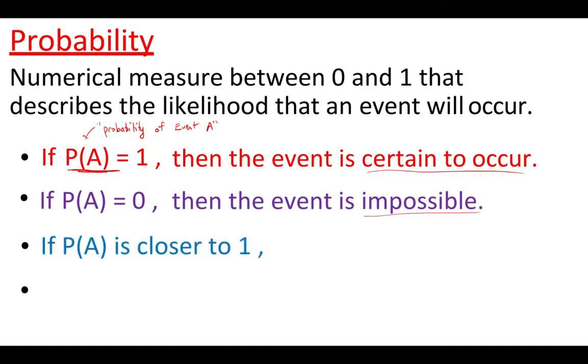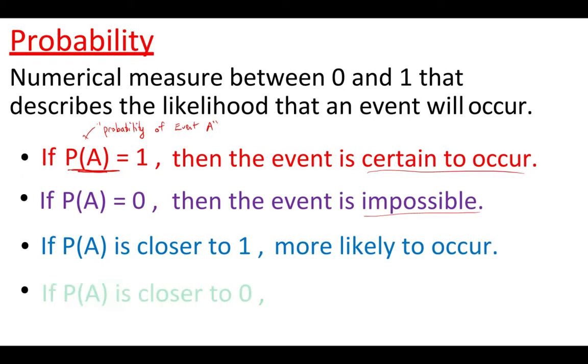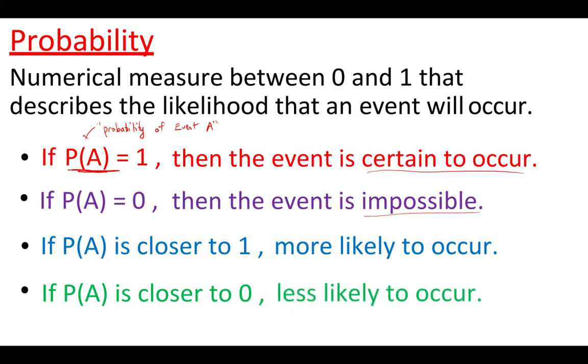If the probability of some event A is closer to 1, so maybe like 0.7 or like 3/4 or whatever, then we say it's more likely to occur. If it's closer to 0, say like 1 out of 10 or 12% chance or 0.12, then it is less likely to occur.